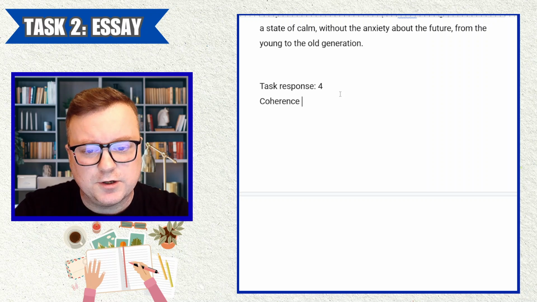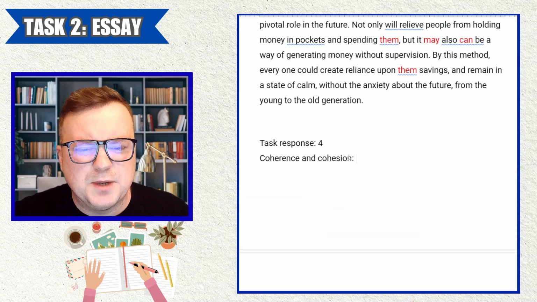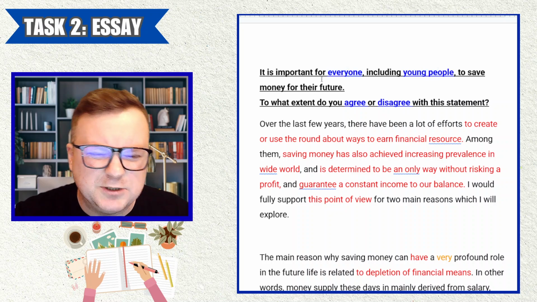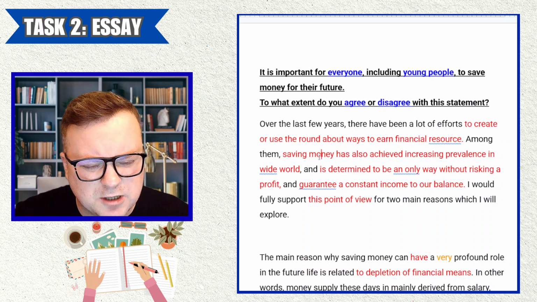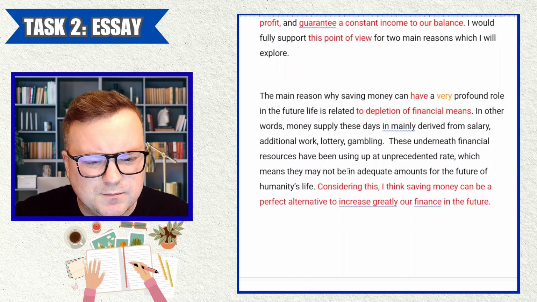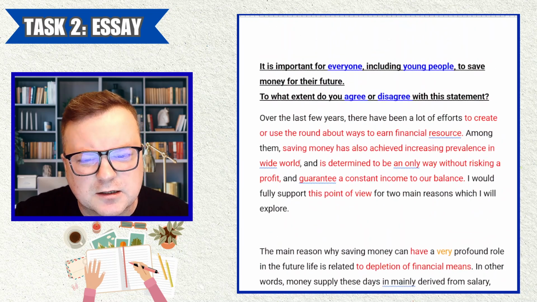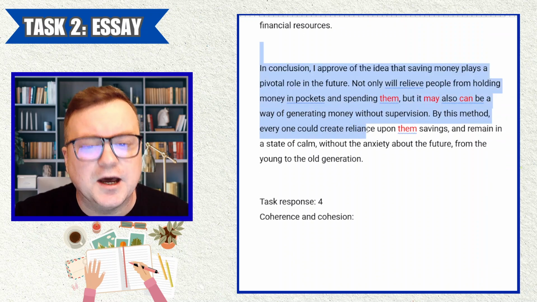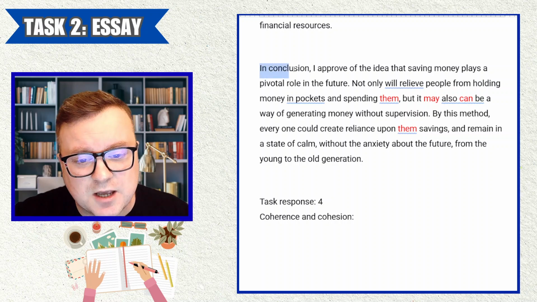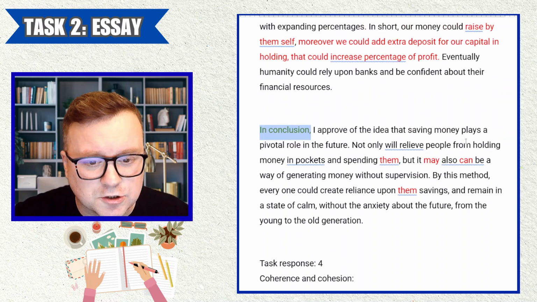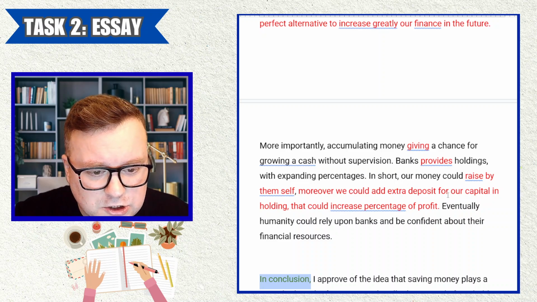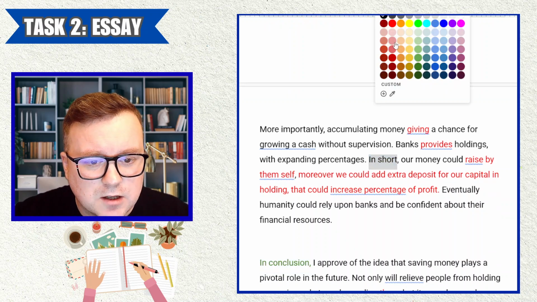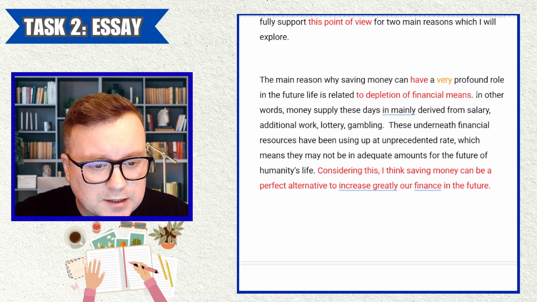So I will say for coherence and cohesion, there's a bit of a problem with coherence. I don't feel you really answer the question. I mean, that's kind of part to do with task response too. There are some points that are a bit off topic, but okay. 4 paragraphs, good. An attempt at an introduction, an attempt at 2 body paragraphs, an attempt at a conclusion, good. We get some signposting language, such as in conclusion, that's good. We get some other signposting language, such as in short, that's good signposting language. We get other things like in other words.